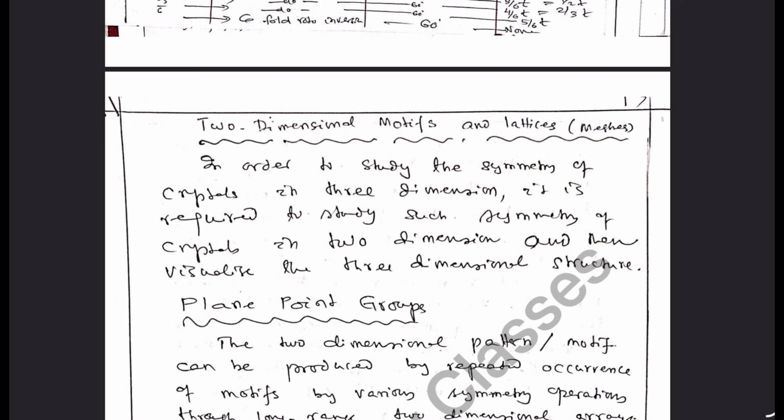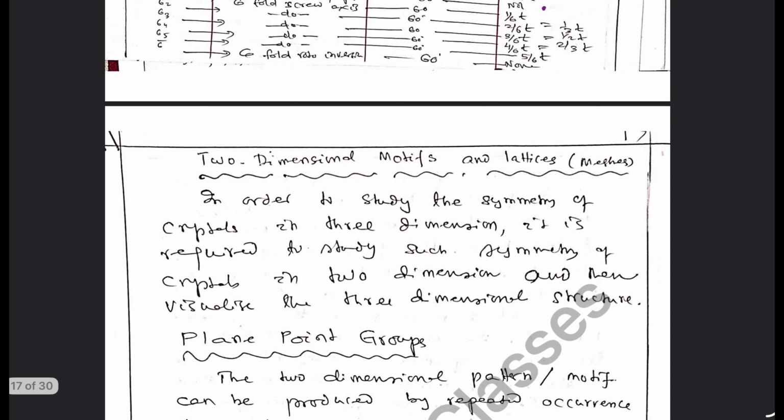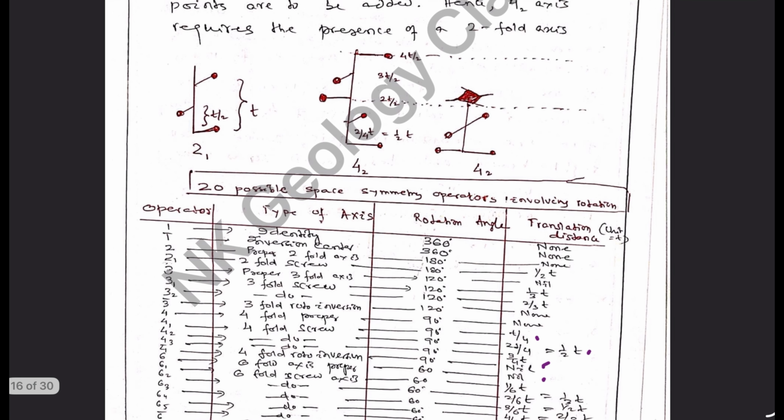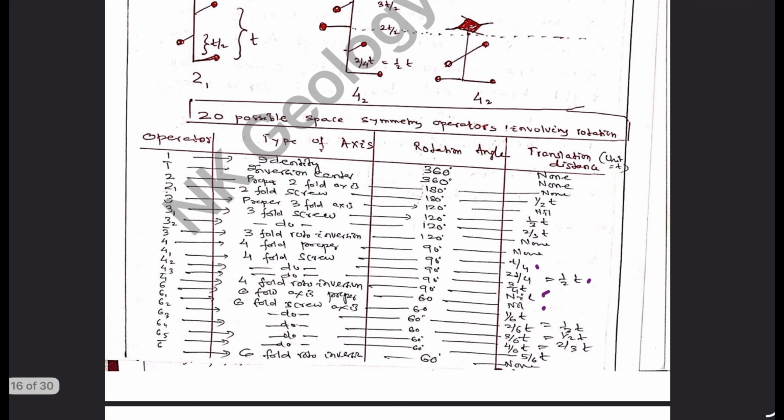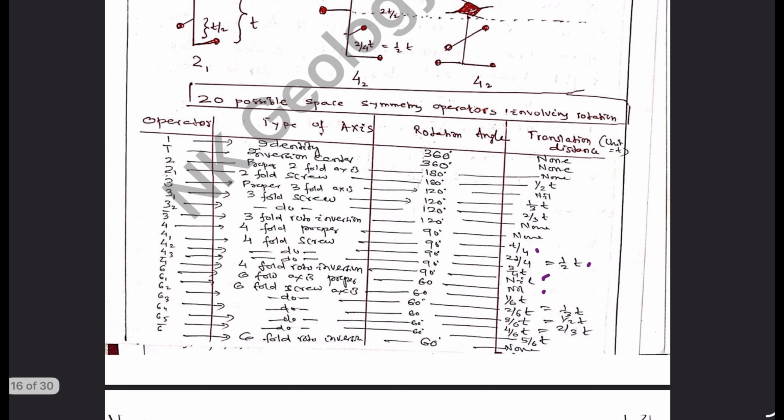In my last class, I was discussing the 20 possible space symmetry operators involving rotation and the symmetry operators involving reflection.